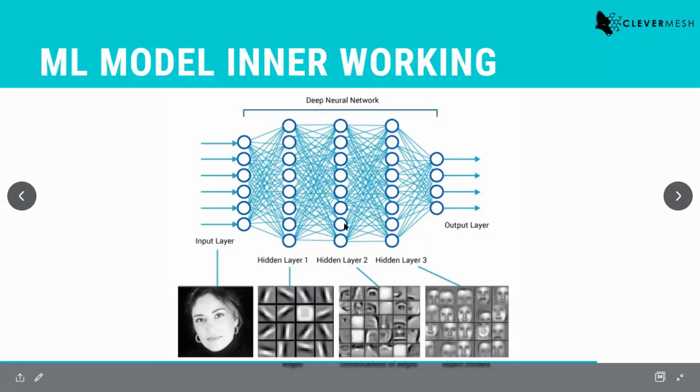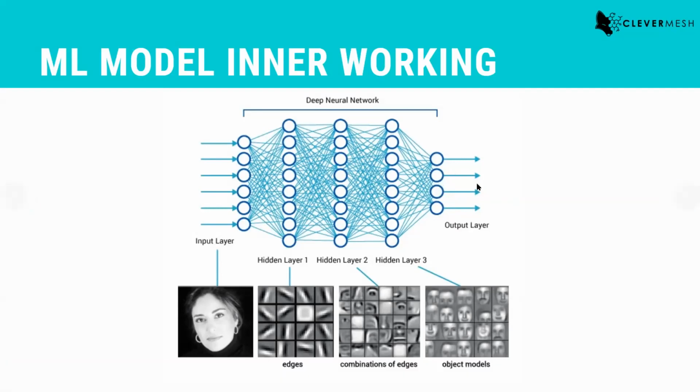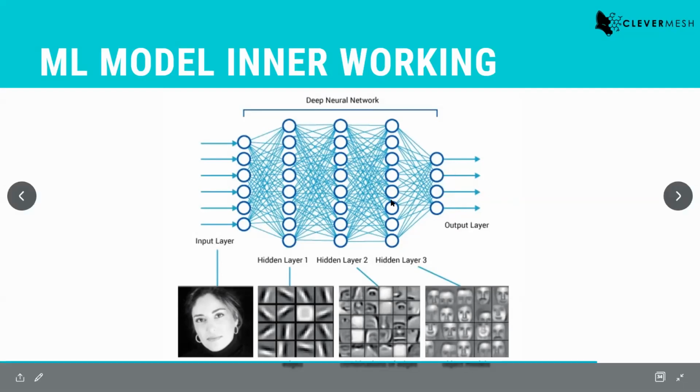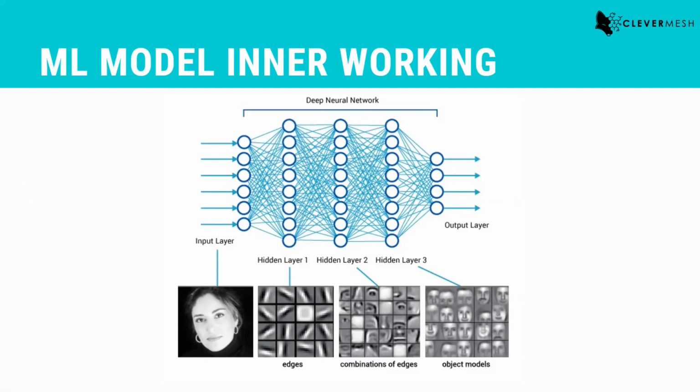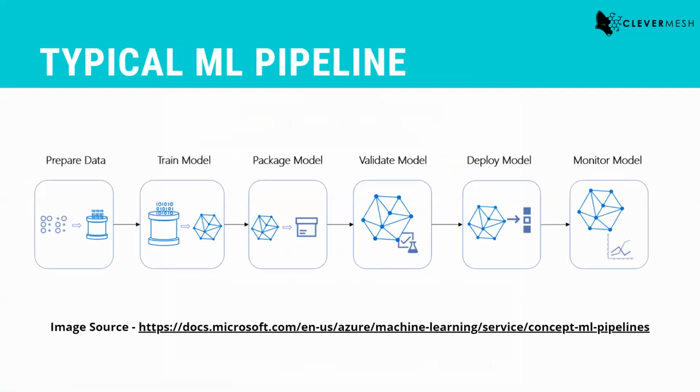You have all these nodes where some calculation is performed, then the value is shared to the next node, and in the output layer, you identify some class, or you identify some value or something like that. So this is what deep neural networks look like. And if you're really interested, I would suggest you take your time. There are a plethora of videos and resources available online.